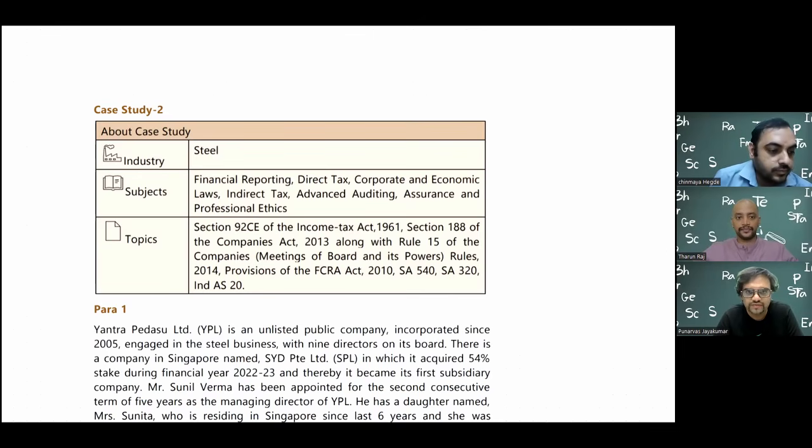And of course, topics also they have given just for you to have knowledge as to what all is there. So 92C of the Income Tax Act, there is transfer pricing. Then 188 of the Company Law, that is related party transaction, along with company board and board meetings. And most importantly, guys, very surprisingly, they have also given a question on FCRA, that is Foreign Contribution Regulation Act. So those of us who are thinking that only the company law portion will come, think again. They are giving questions on FEMA, SEBI, FCRA, and anything under the sun. Even in one of the areas, the PMLA area was touched upon. So you can never say that it is rooted only to a few topics, nothing like that. Anything under the sun can come.